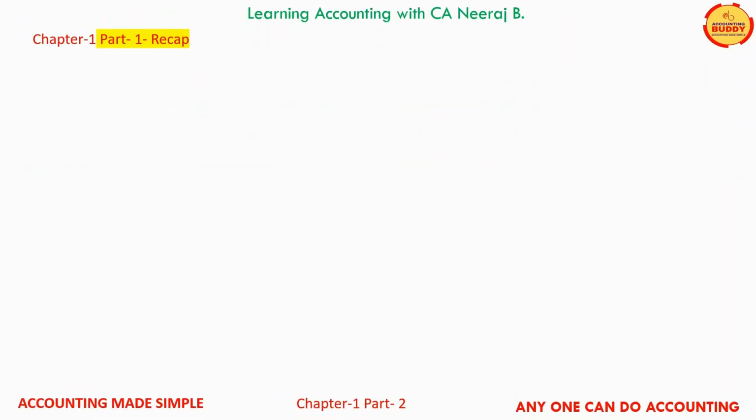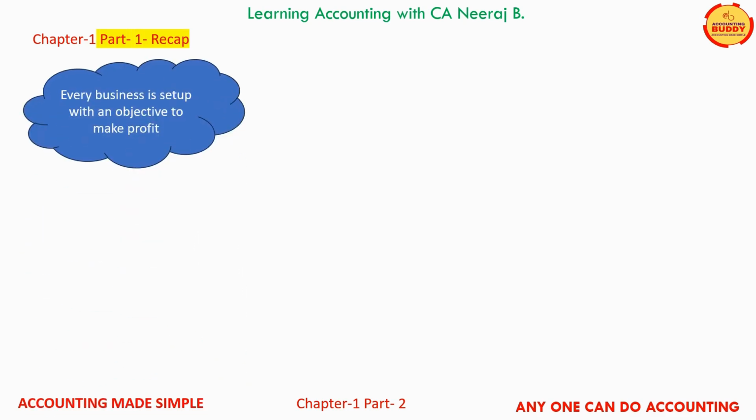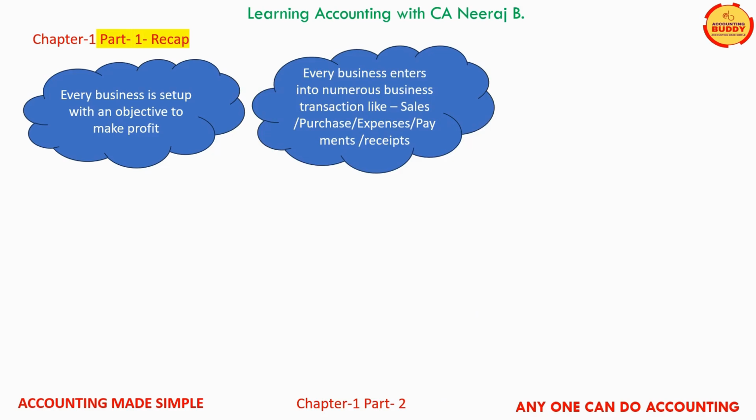Before we start today's lesson, let us have a quick recap of our learnings of part 1 of chapter 1, Introduction to Accounting. We know that every business is established with an objective of making profit. Business has to enter into numerous business transactions in order to run the business.